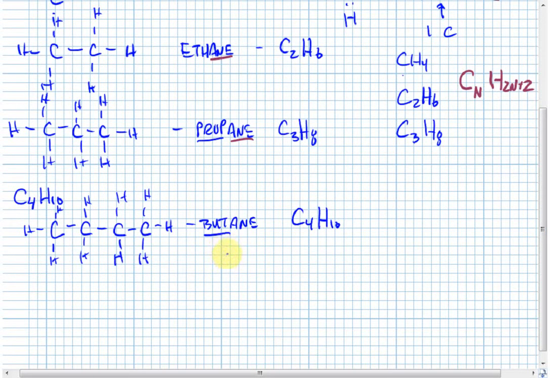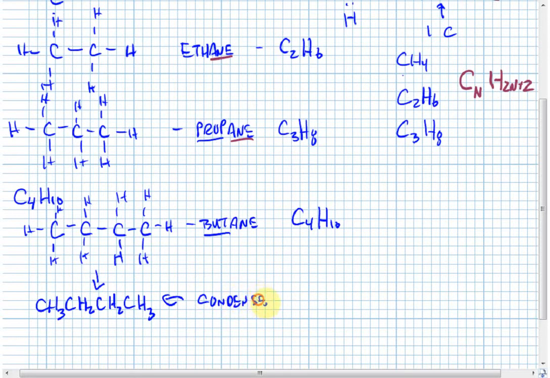First of all, we can use something called the condensed structure. If we condense the structure, instead of drawing each of the hydrogens, we kind of condense it. So that's the first carbon, and connected to that first carbon are 3 hydrogens. Here's the second carbon. Connected to that second carbon are 2 hydrogens. Here's the third carbon. Connected to that third carbon are 2 hydrogens. And finally, connected to that fourth carbon are 3 hydrogens. So this is called the condensed structure.